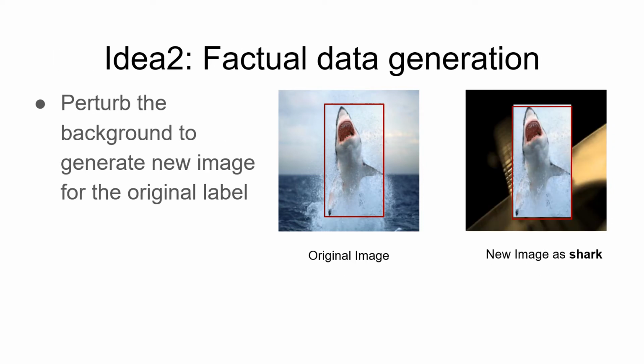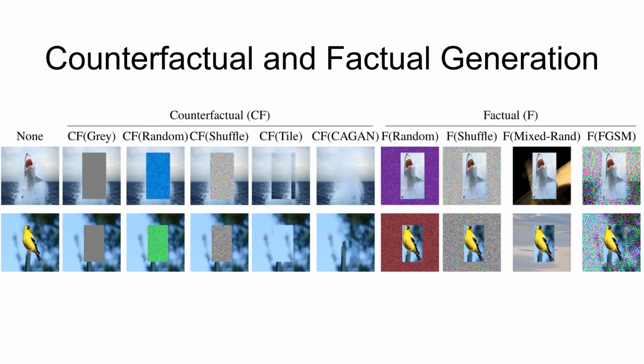Our second idea is to keep this foreground image of the shark, but we swap the background with another background from other classes. The idea is to make sure the model will output shark regardless of backgrounds. Here we list a total of 9 different types of counterfactual and factual generations. We use different types of color, noise, inpainting, and also try different swapped backgrounds or even adversarial attack.